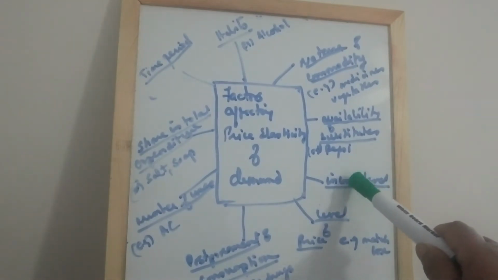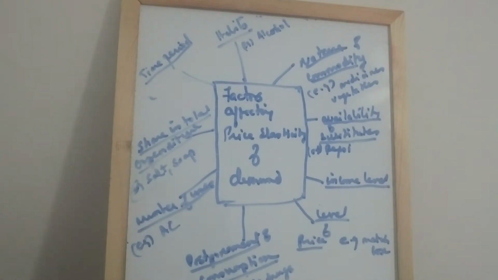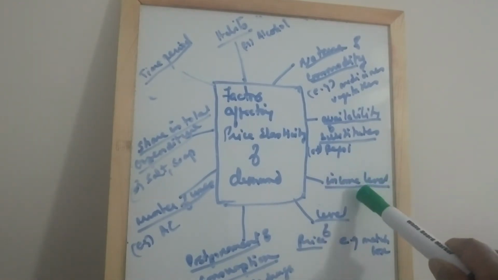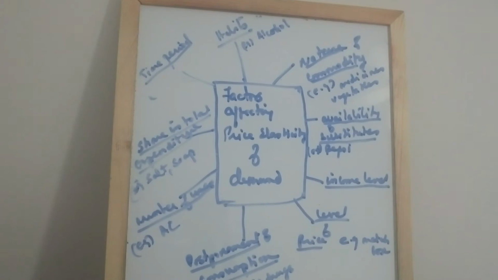The next one, income level. The elasticity of demand for any commodity is generally less for higher income level groups in comparison to people with low incomes. Rich people are not influenced by much change in the price of goods, but poor people are highly affected by increase or decrease in the price of goods. As a result, demand for the lower income group is highly elastic. So it varies for rich, higher income group people and lower income group people.